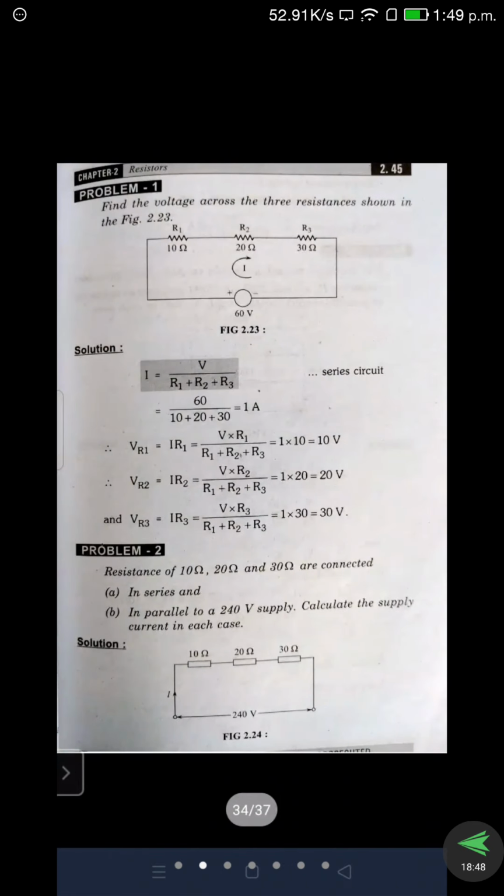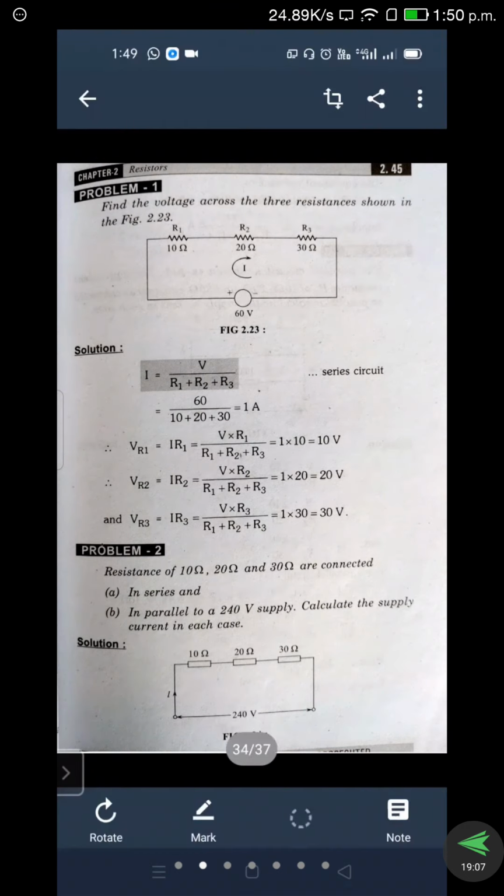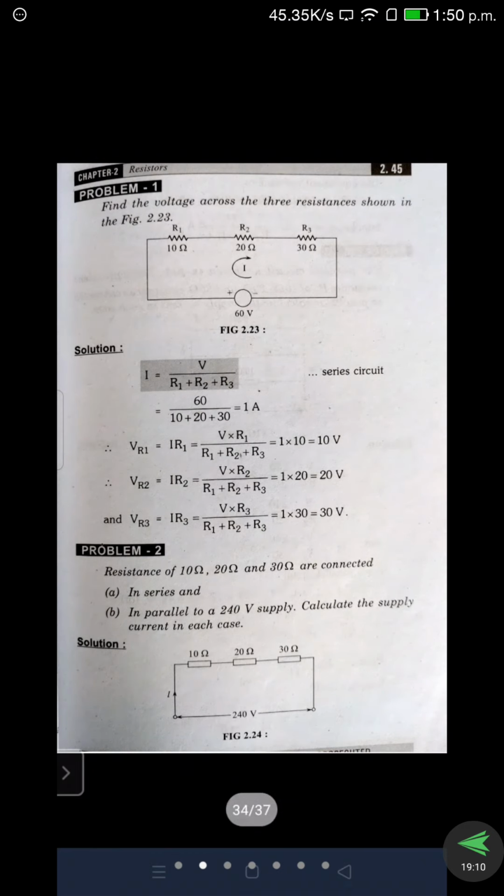So here we discuss those things. To find VR1, VR2, VR3, the current I will be needed, because R1, R2, R3 values are given in the problem but the current value is not. For that reason, first we determine the current. Applying Ohm's law, I is equal to V by R, where R is the total resistance of R1, R2 and R3. First we see how they are connected. All three are connected in series. Already we know the formula: R equivalent is equal to R1 plus R2